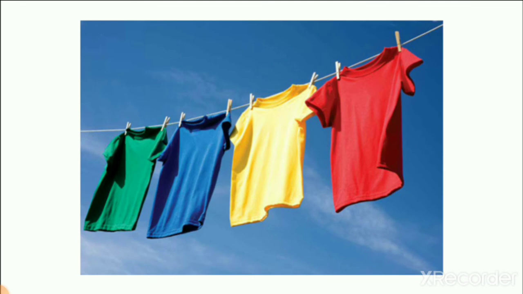So when we wash our clothes, we dry clothes on the terrace. Yes or no? Right? Why do we put clothes on the terrace? Why do we not put wet clothes directly in the cupboard? If we put clothes in the cupboard, will they dry? No. So we use air to dry clothes, right?